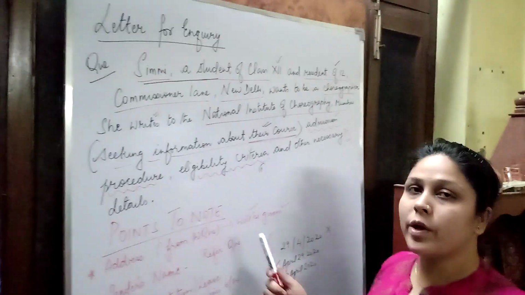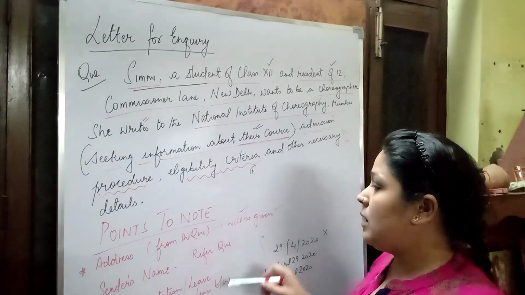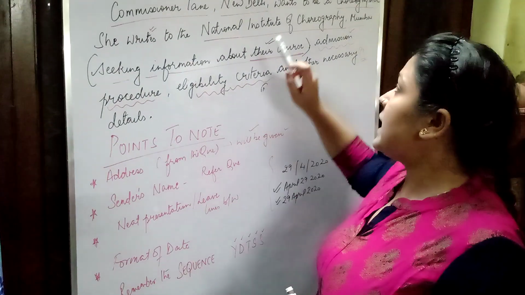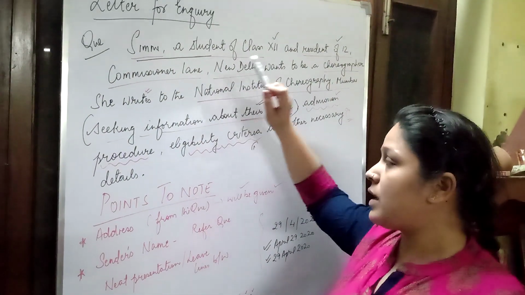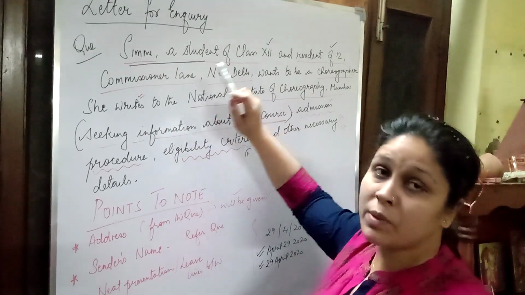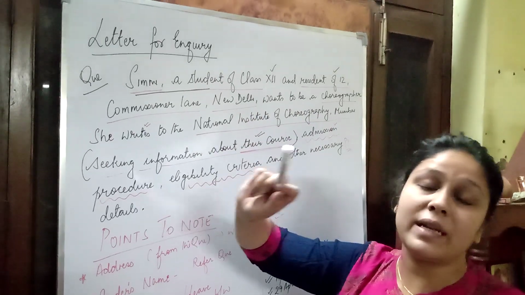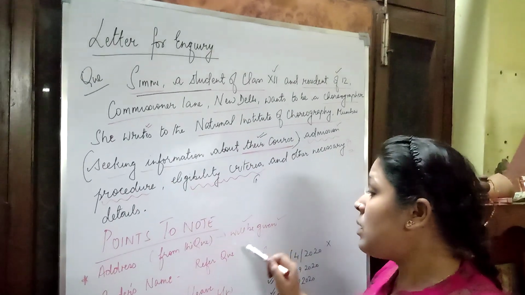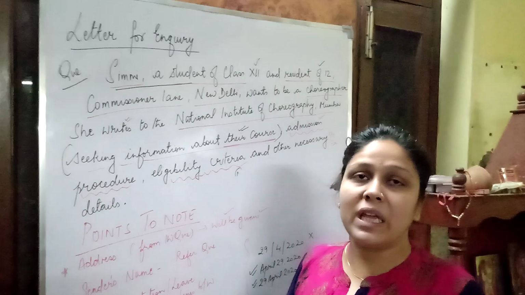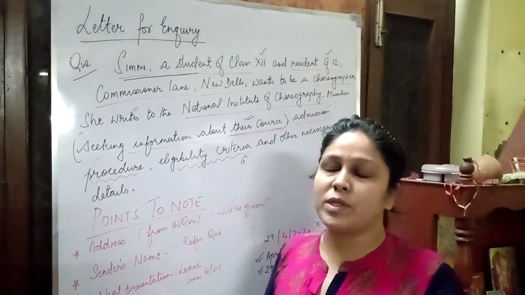Let's have a quick recap of what we did in the previous video regarding the format. First of all, the address. All the addresses and information given in the question have to be picked up by the examinee, which means if you are attempting the question, you have to make sure that the details in the question are picked up and placed right where they need to be. Don't think that names or addresses will not be given; everything will be given in the question. Other than that, the question is not complete.